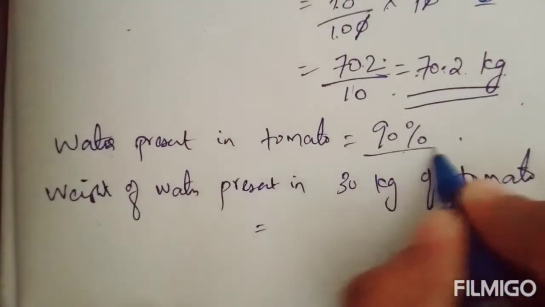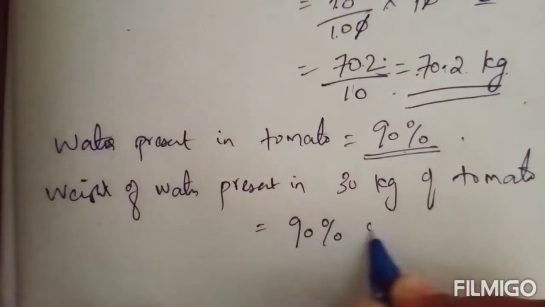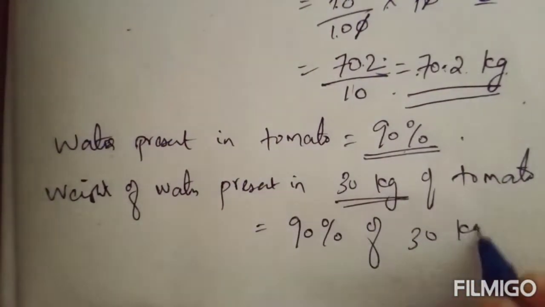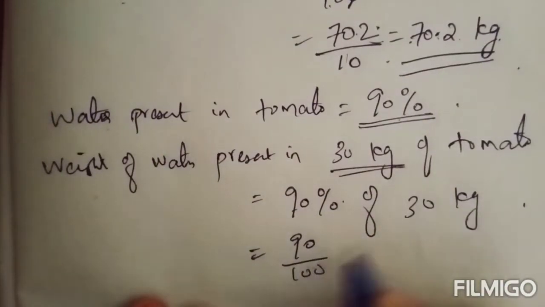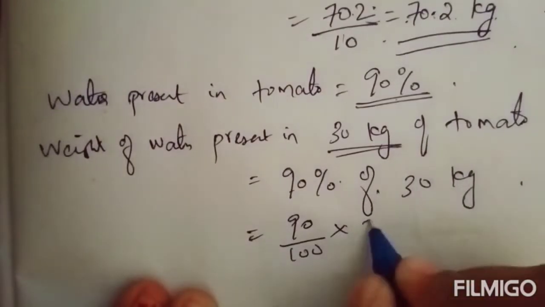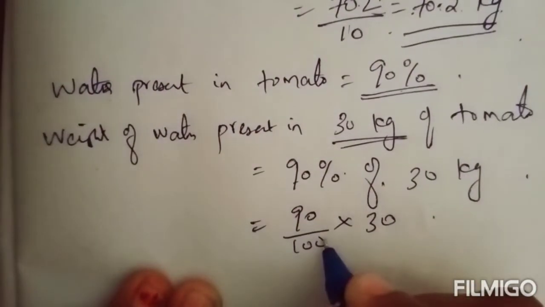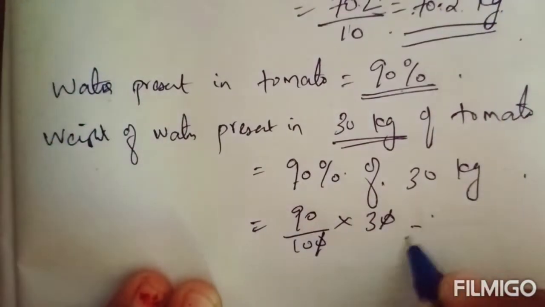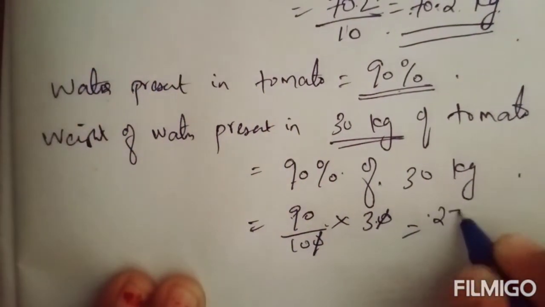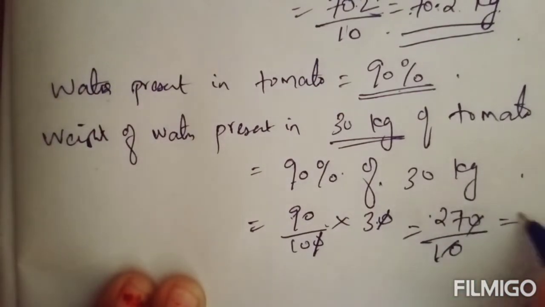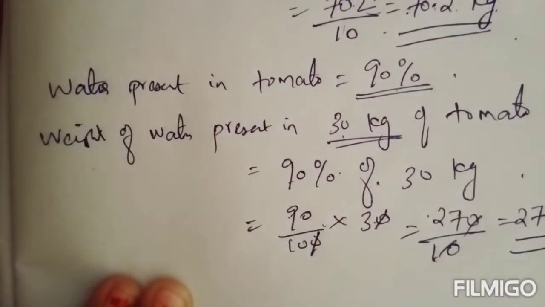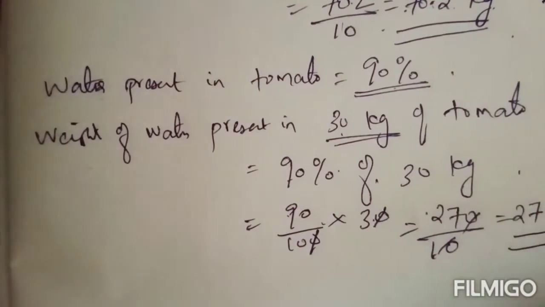So how can we find it? Just find 90% of 30 kilogram. Okay, so 90% is 90 by 100 of, it is multiplication, into 30. So this one zero we can cancel. 90 into 3 you will get 270 divided by 10. So you will get 27 kilogram. So out of 30 kilogram of tomato, 27 kilogram is water.